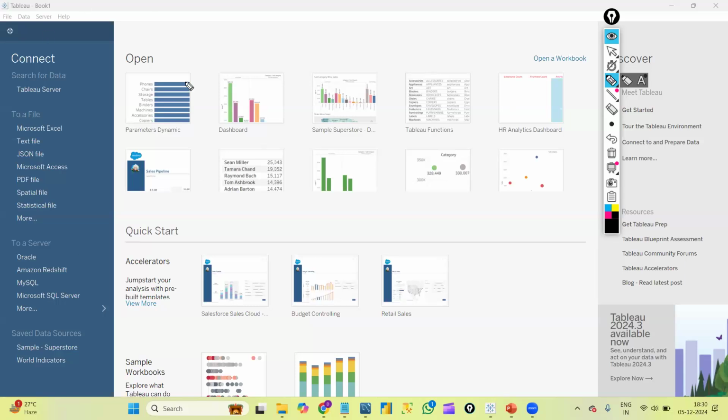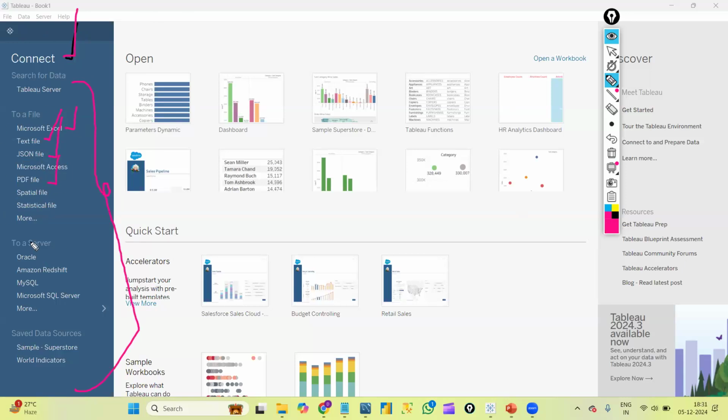Once I open Tableau Desktop, first I get the Connect panel. Below it, I can see the list of all the formats of data. The data can be in any format: an Excel file, text file, JSON file, PDF file, like that.